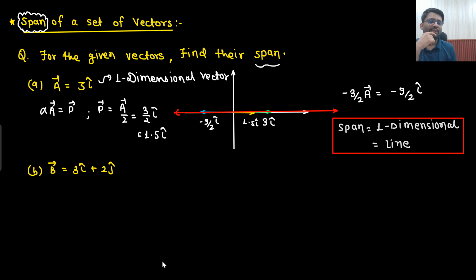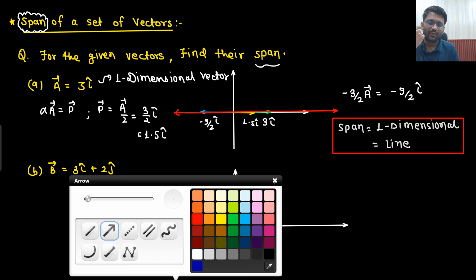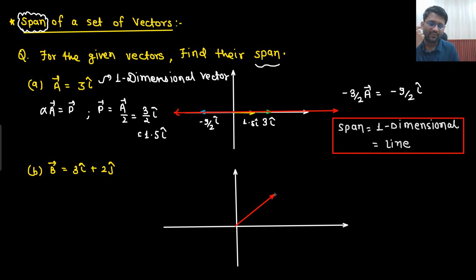What about 3i cap plus 2j cap? You are given a vector 3i cap plus 2j cap. Can you make this vector? Yes, sir. Surely I can make this vector. So 3 here, 2 here. This is how 3i cap plus 2j cap would look, somewhat like this. This is your vector B.